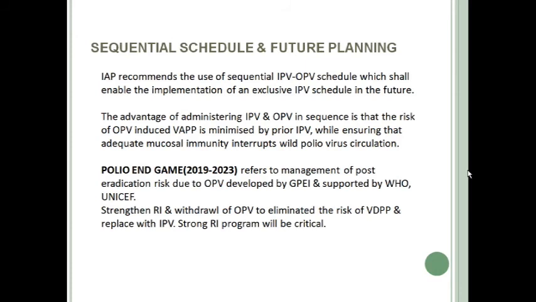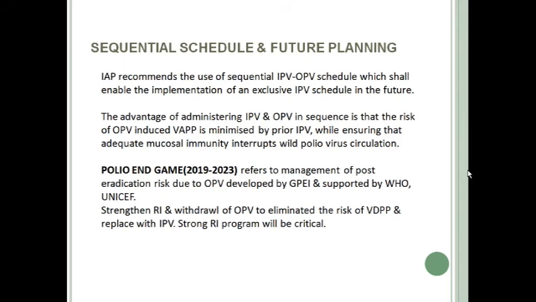Now, what is sequential schedule? The IAP recommends the use of sequential IPV-OPV schedule, which shall enable the implementation of an exclusive IPV schedule in the future. As you have seen, VAPP, or vaccine-associated paralytic polio, and vaccine-derived polio virus are mainly due to OPV because it contains live vaccine.